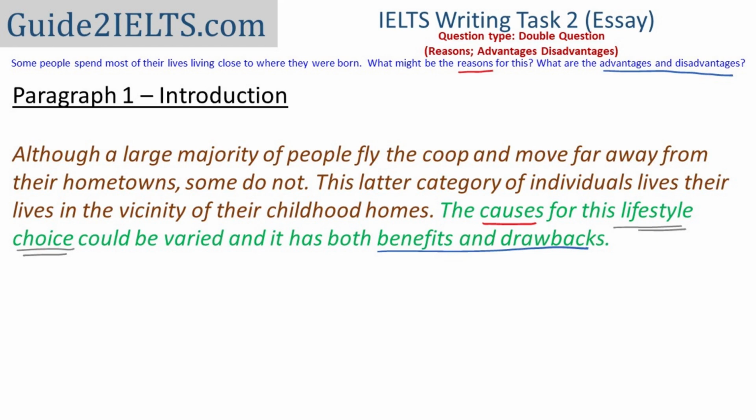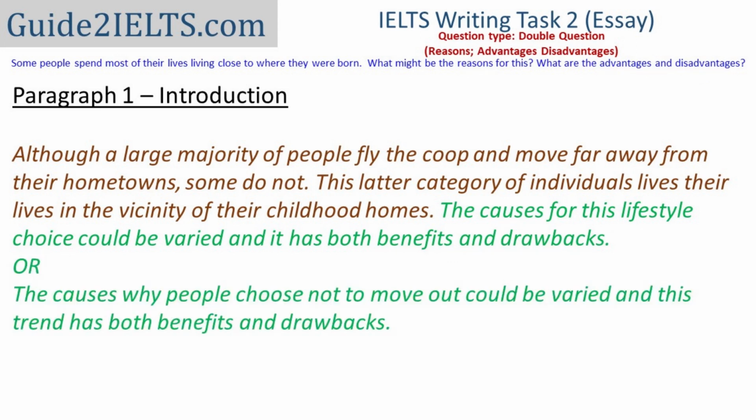If I had just written the causes for this could be varied and it has both benefits and drawbacks, it would have sounded very general and not at all connected to this particular question. But just by writing this lifestyle choice here, I've connected it to the choice that people are making. Instead of this, I could also have written, the causes why people choose not to move out could be varied, and this trend has both benefits and drawbacks.